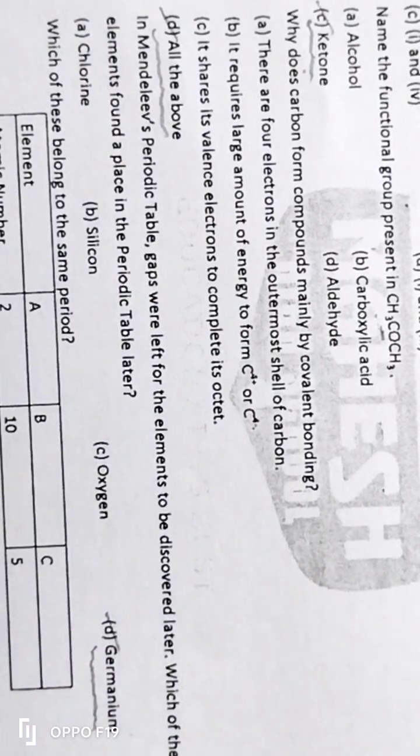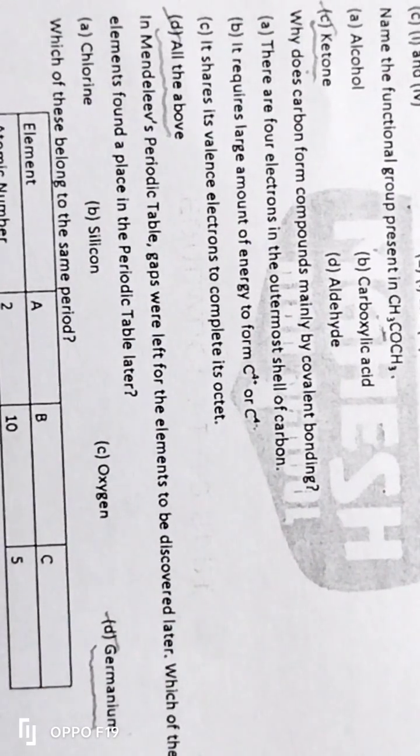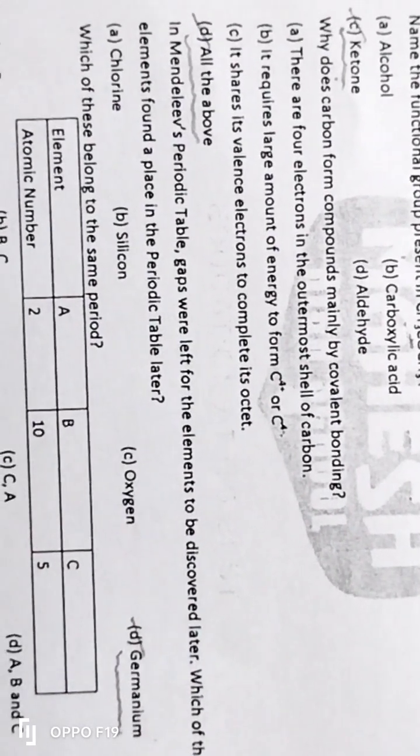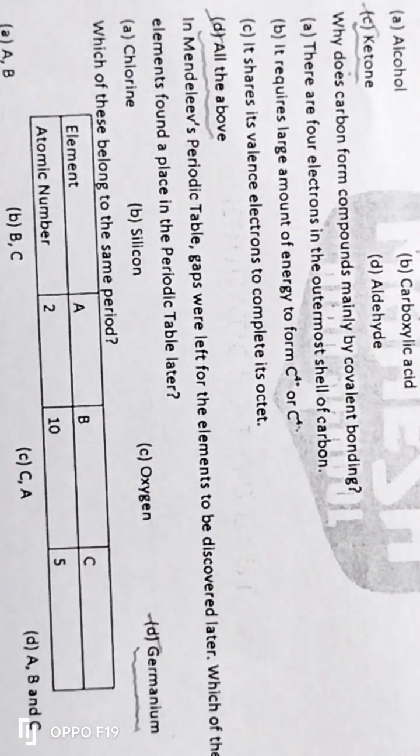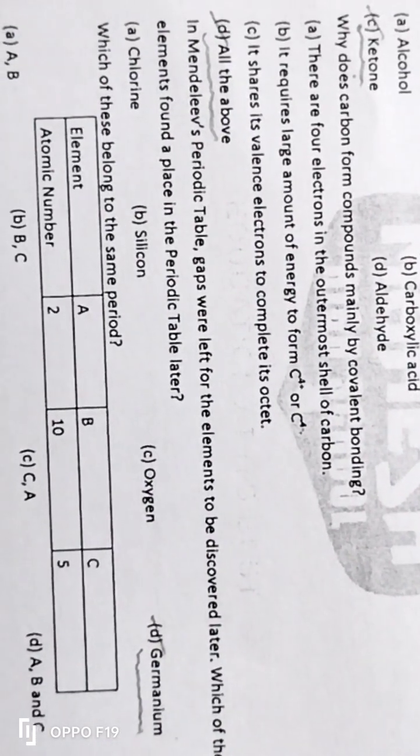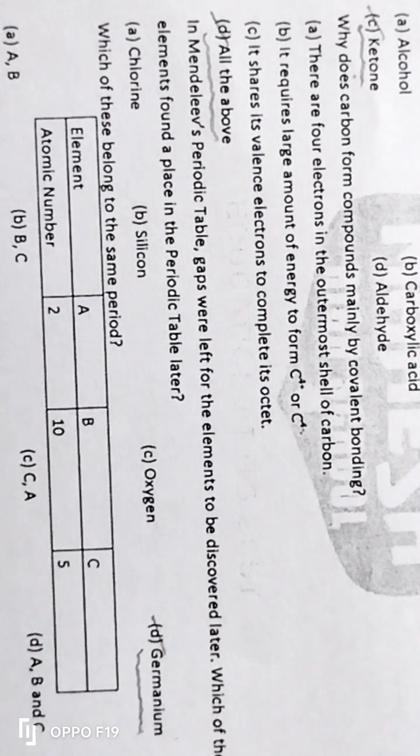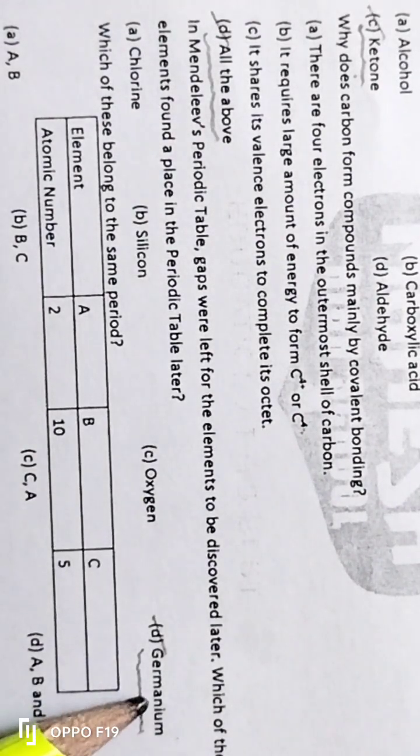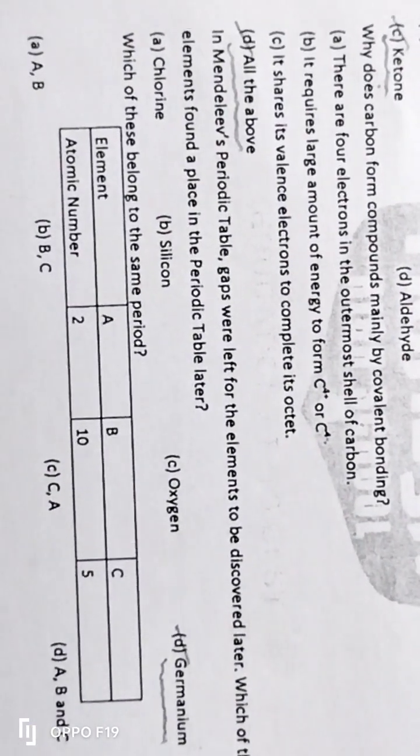We have given the name Eka silicon, and Eka silicon is germanium. In Mendeleev's periodic table, the gaps were left for the elements to be discovered later. Which of the following elements found a place in the periodic table later? That is germanium.